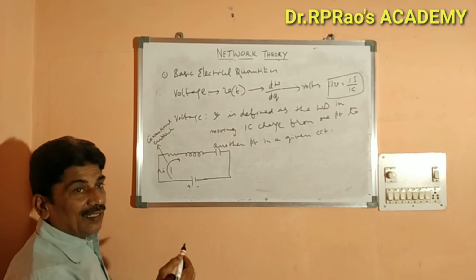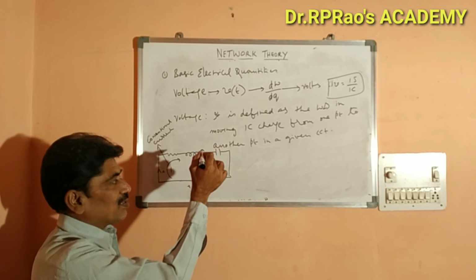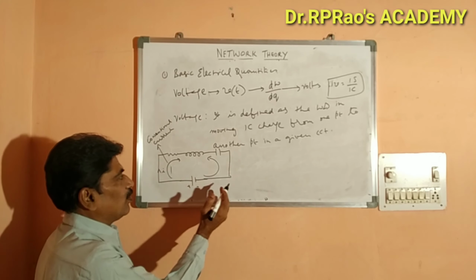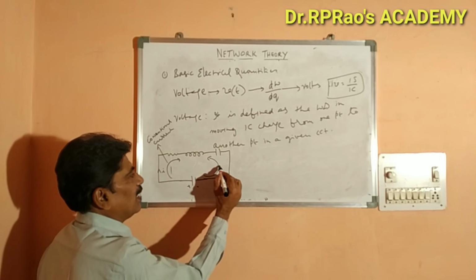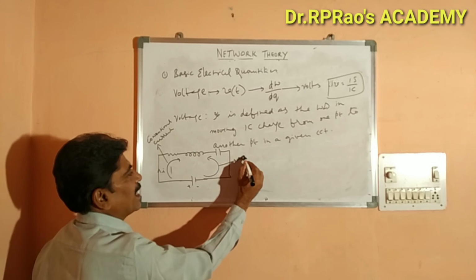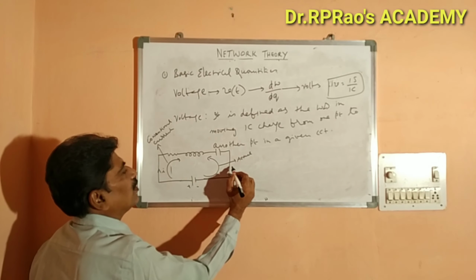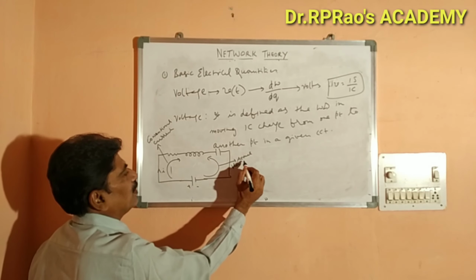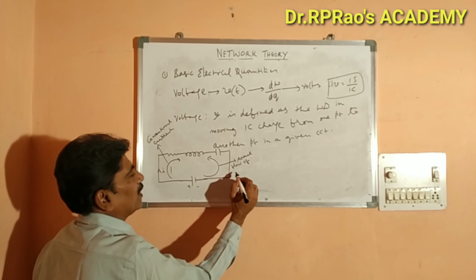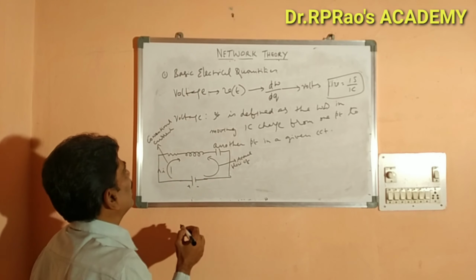But the actual current flows in this direction. It is nothing but the axial drift of the electrons from negative polarity to positive polarity. These are the actual electrons which move in this direction. So this is the direction of actual flow of current.